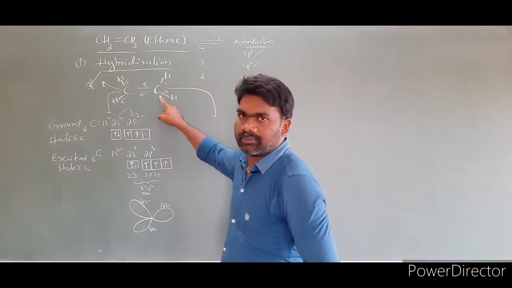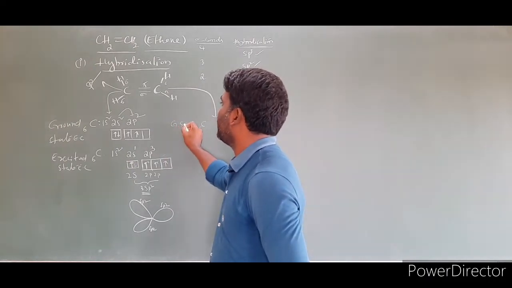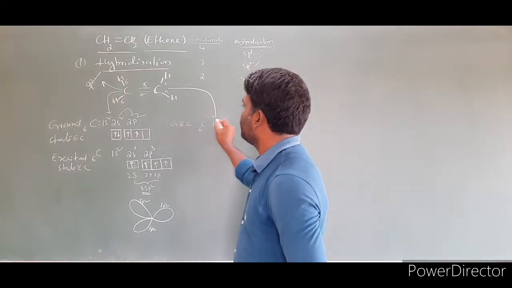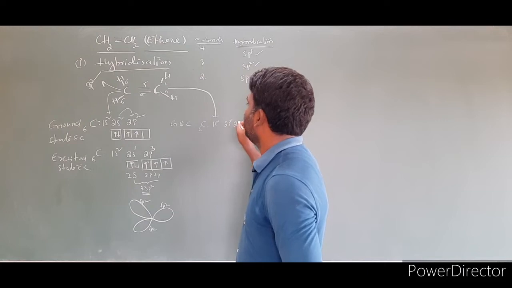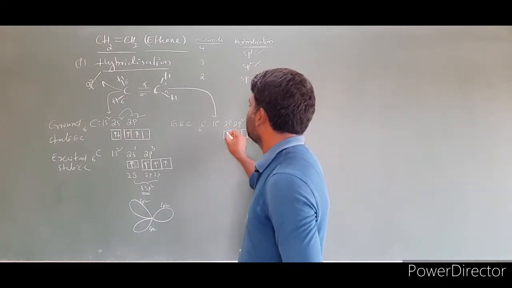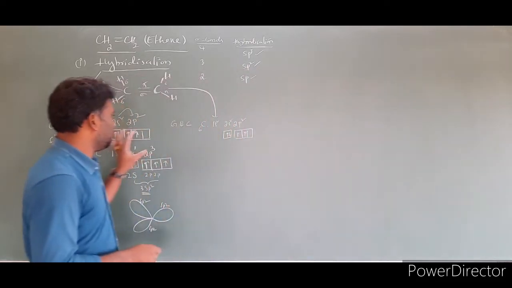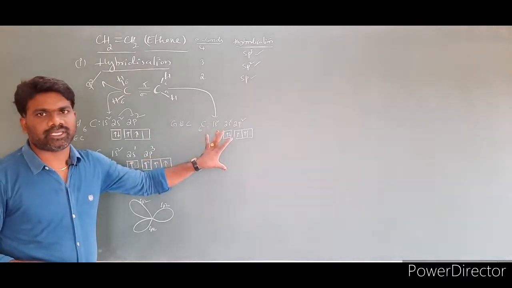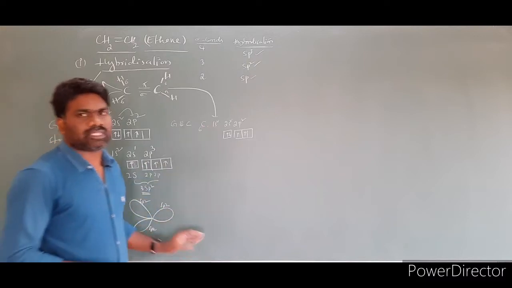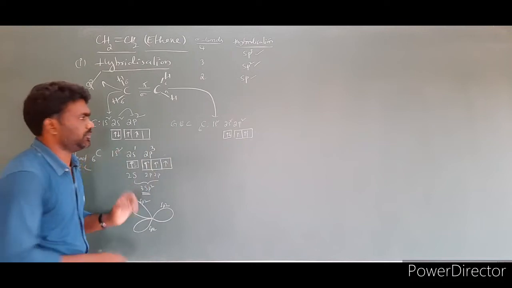Coming to the second carbon, I am talking about this carbon. Atomic number is 6, I am writing the ground state electronic configuration: 1s2, 2s2, 2p2, with orbital boxes. The important point is that what we wrote for the electron configuration, the same thing I am copying here for this carbon. Both the carbons are in the same situation, so we write the same diagrams and follow the same explanation here itself.